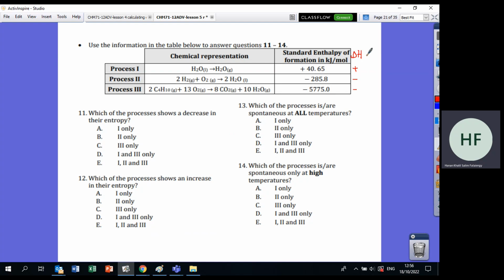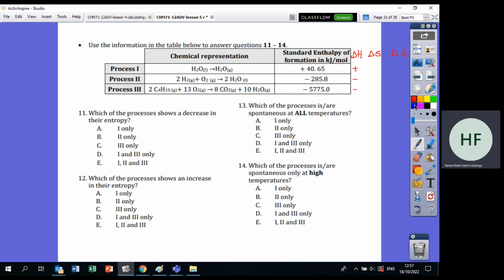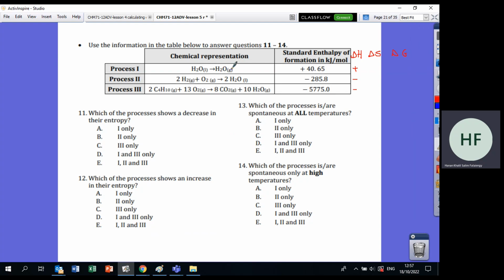So I want you to do 2 things. First thing, I want you to tell me what is delta S and conclude delta G. We need to know if delta S is positive or negative in each one, like we did before. Here, liquid to gas. Where do you think there will be more randomness? In gas, so delta S is positive. Here, gas to liquid. As we go here, will there be more randomness or less? Less, meaning negative. Now here all of them are gases, so I cannot tell.